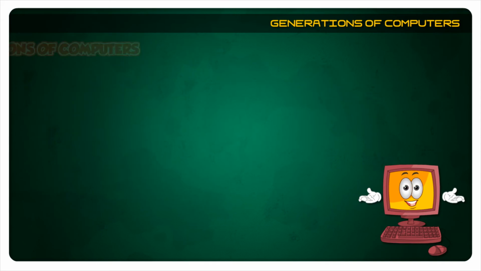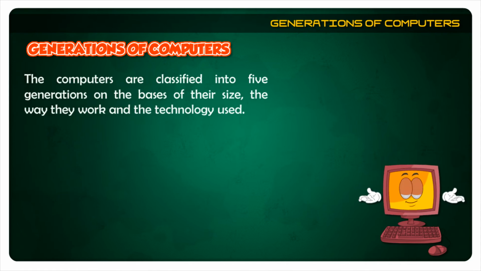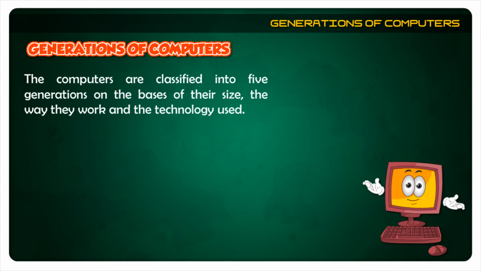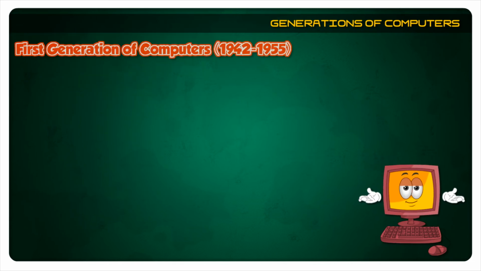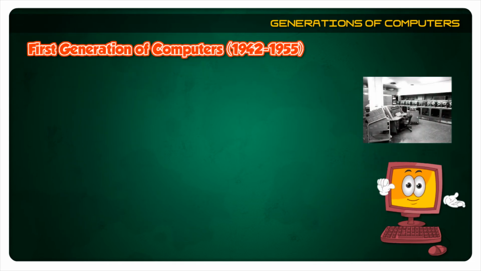Generations of computers. The computers are classified into 5 generations on the basis of their size, the way they work, and the technology used. First generation of computers, 1942 to 1955.